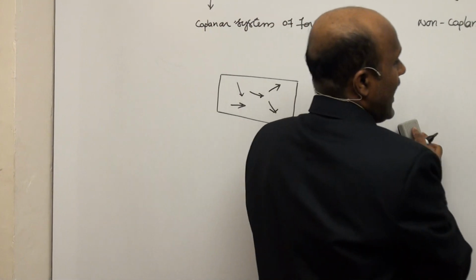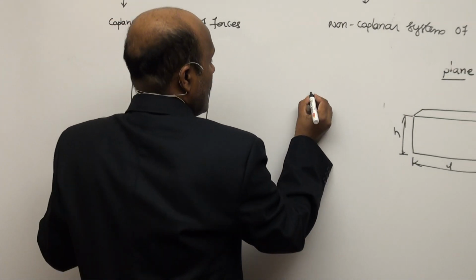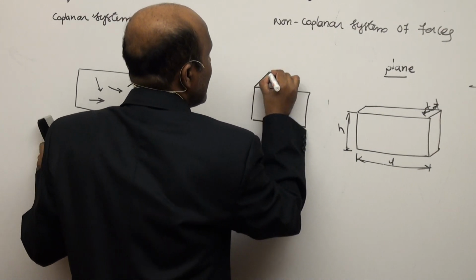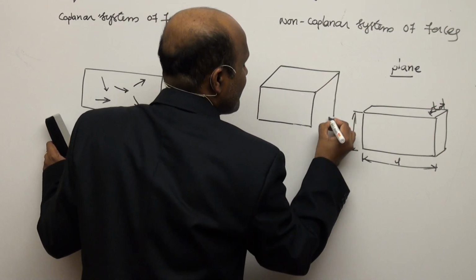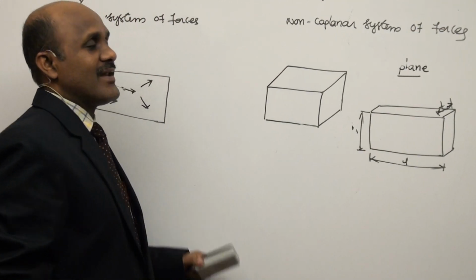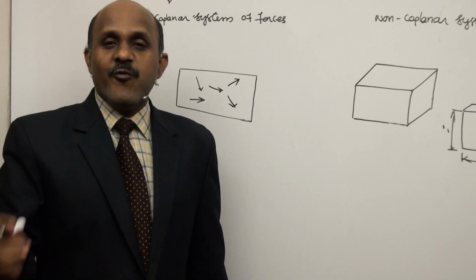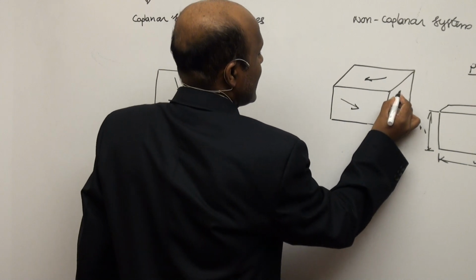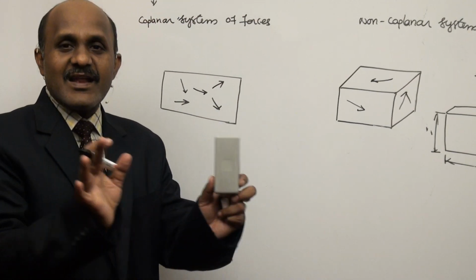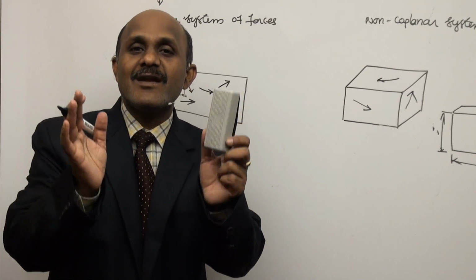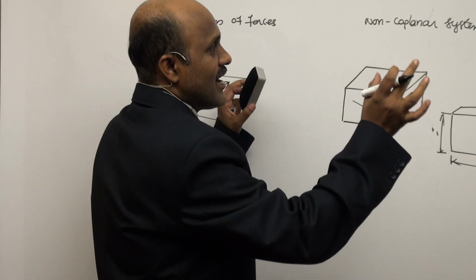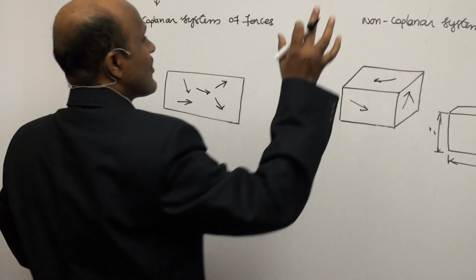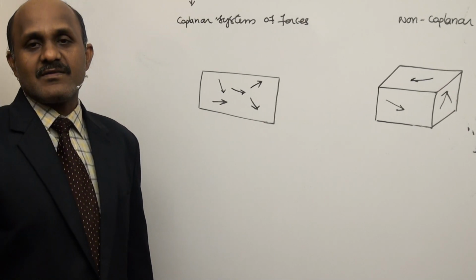Coming to the non-coplanar system of forces. Forces and their lines of action are not only in a single plane but acting in different planes, that is, in a spatial coordinate system. Suppose one force is acting here, there is another force acting here, and another force acting here. All these forces are not in a single plane but act in different planes. So this is called a non-coplanar system of forces.